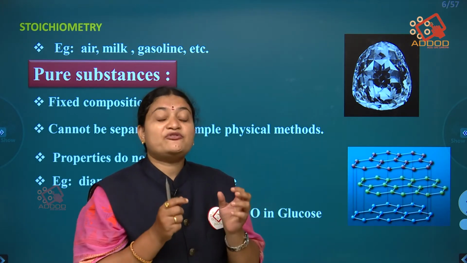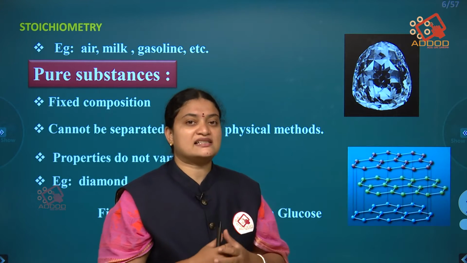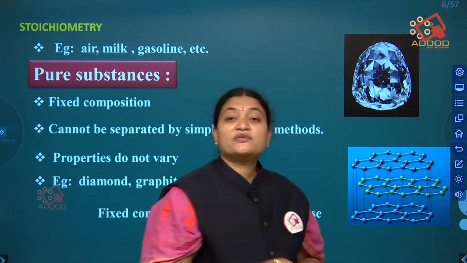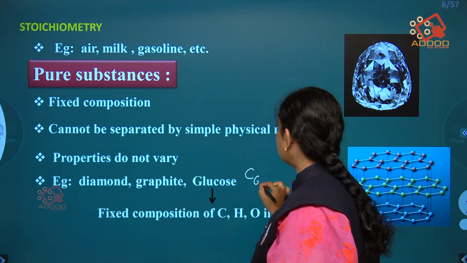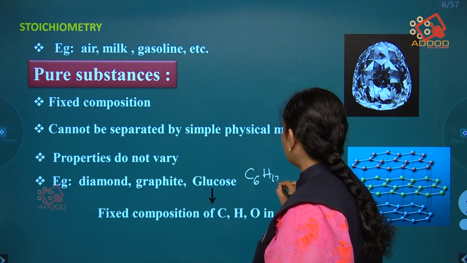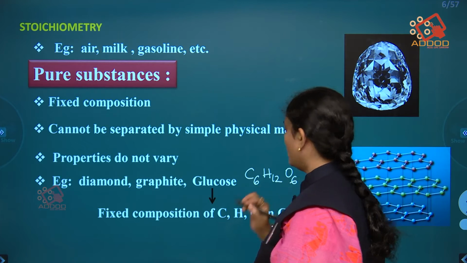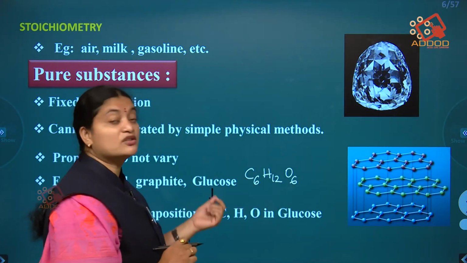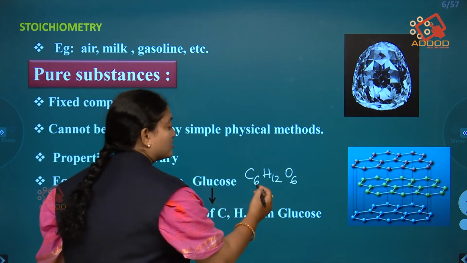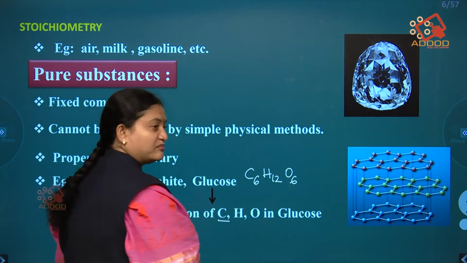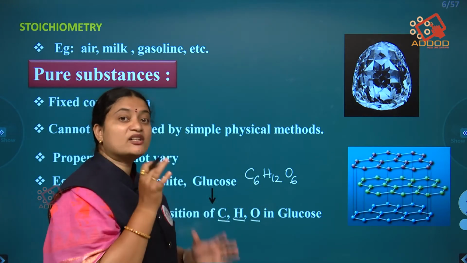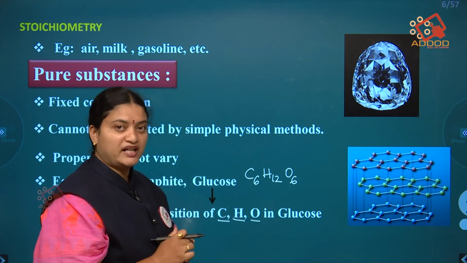And if we take glucose as an example, as we know, the formula for glucose is C6H12O6. So it means that glucose consists of carbon, hydrogen and oxygen in a fixed composition.